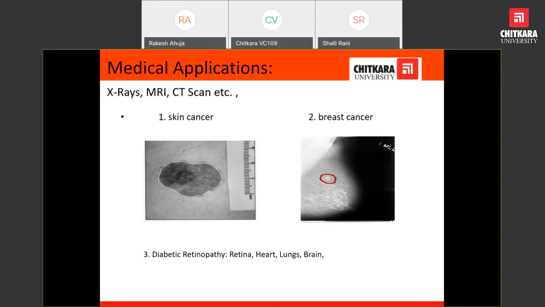If we predict in advance, then definitely precautions will be taken, as in the case of other types of cancer, skin cancer, breast cancer. At a timely or very early stage, if we can predict, definitely we can save the life of the person by processing the images through image processing.